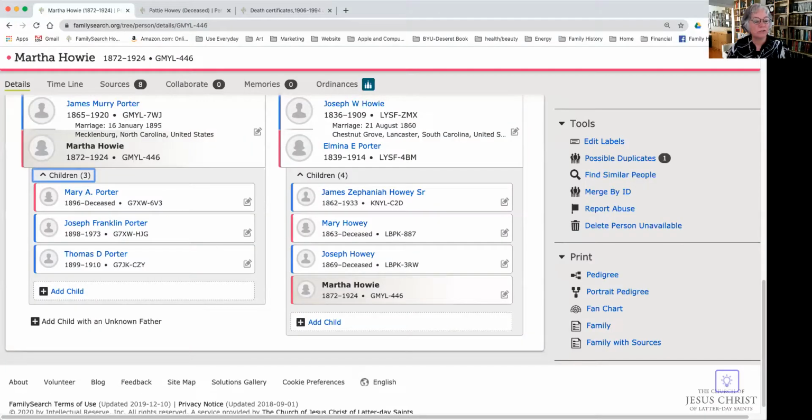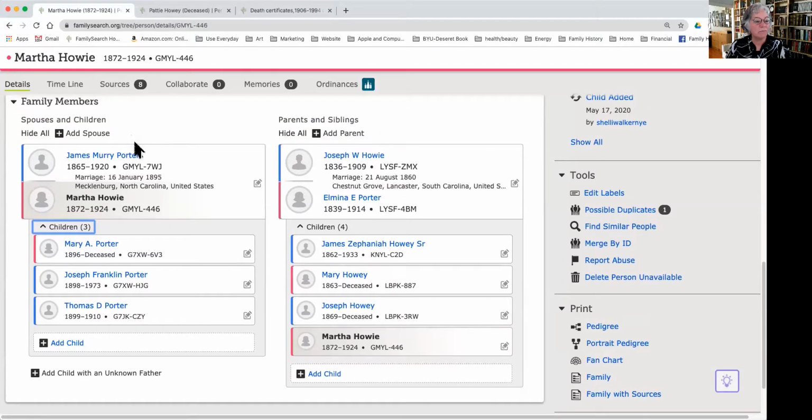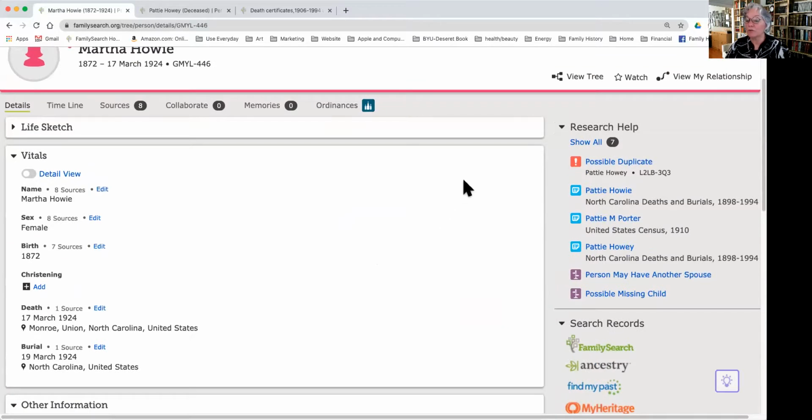I'm going to share my screen with you. And we are now on Martha's page. You can see that Martha has James Murray Porter as her husband. She's got three children, Mary A. Porter, Joseph Franklin Porter, who we've been working on quite a bit, and the new little son that we added, Thomas D. Porter. So if I look over on the right side here, FamilySearch has, now that we've added more records, said there's a possible duplicate.